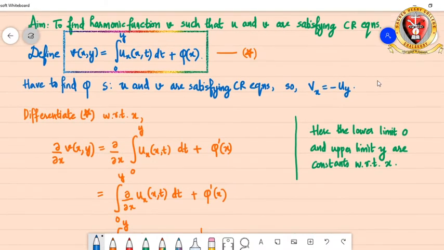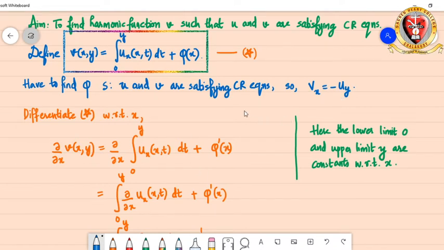Now our aim is to find this phi. We define this v of x,y which is equal to this, and call it equation star, and we are going to find this phi such that u and v satisfy the CR equations. That was our aim. Since they satisfy the CR equations, we know the second CR equation, which is u_y equal to minus v_x, that means v_x is equal to minus u_y, right?